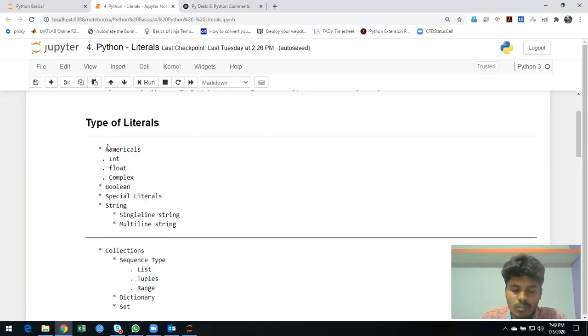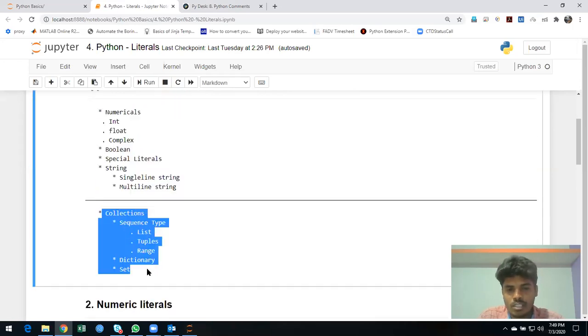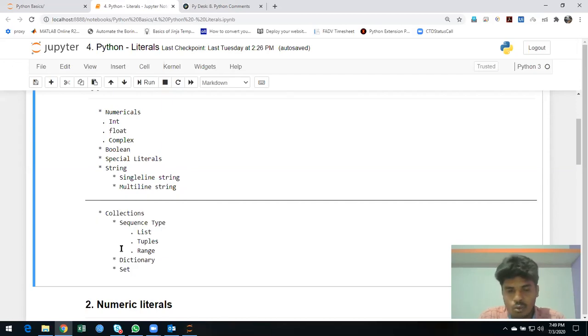In some other languages they call them primitive data types and non-primitive data types. I have never seen Python calling them that, but it's okay. Primitive data types are like integer, float, complex, boolean. Non-primitive are like object and collection. We are not going to differentiate data types in Python, but we will see all the data types. In this video, we are going to see only these data types, and in the next video we will see the others, because there are very many things, so we want to split.